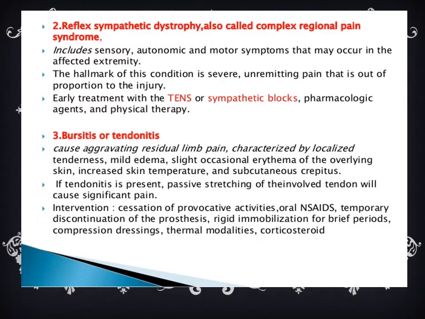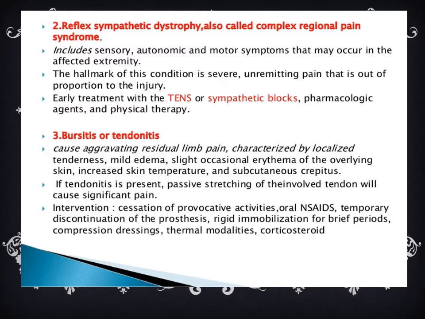Reflex sympathetic dystrophy, also called complex regional pain syndrome. It includes sensory, autonomic and motor symptoms that mainly occur in the affected extremity. The main hallmark of this condition is severe, unremitting pain that is out of proportion to the injury. For early treatment, TENS or sympathetic blocks or pharmacological agents and physical therapy also can be given.